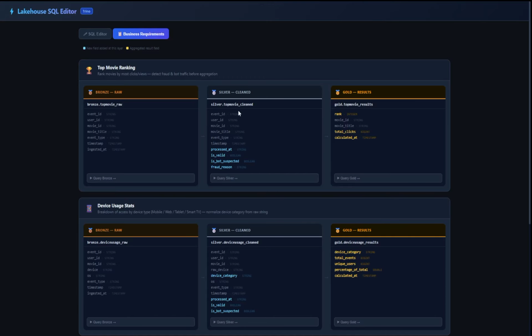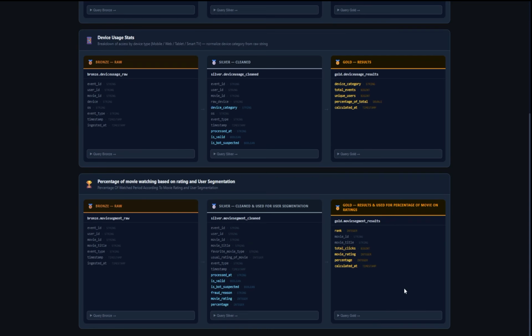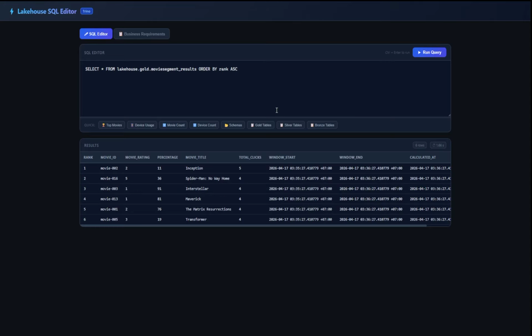And then we turn to the gold layer, which I took the liberty of running beforehand. So here you can see the movie IDs are different, the movie titles are different. They're not the same as in the silver layer. And these, based on ratings, have a percentage of viewing. You can see 2, they viewed 11, it has 5, it views better, it has 1.